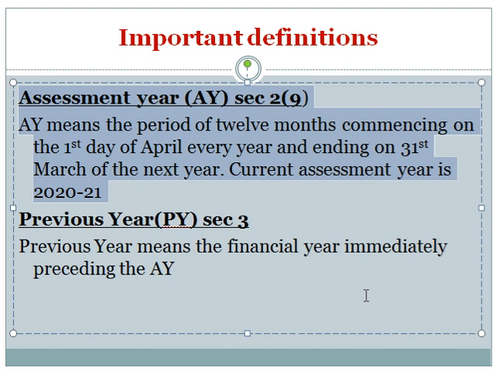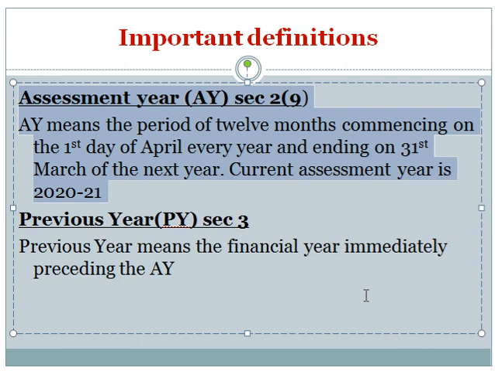Section 2, subsection 9. Assessment year means the period of 12 months commencing on the first day of April every year and ending on 31st March of the next year. Assessment year means current financial year.